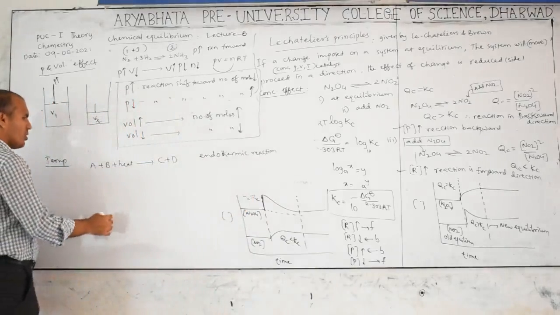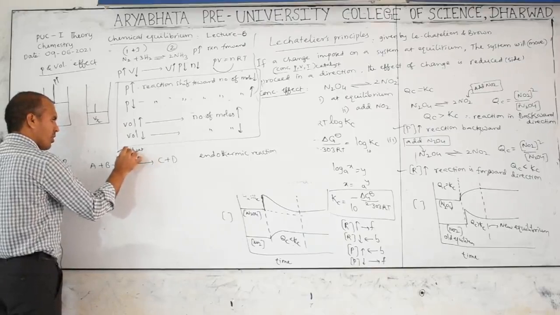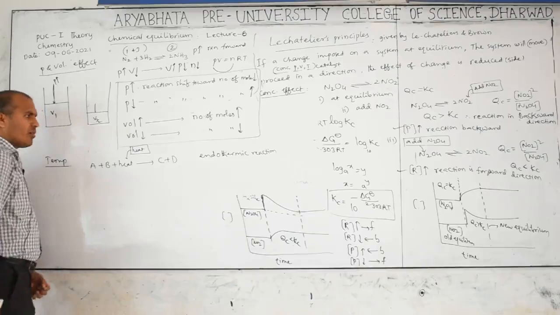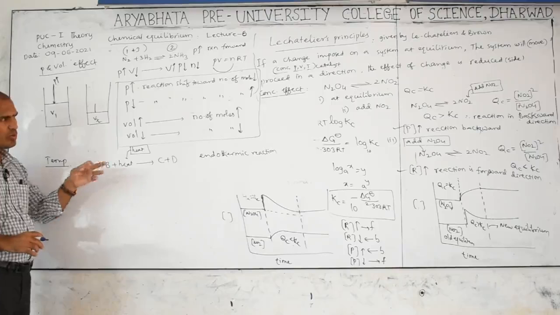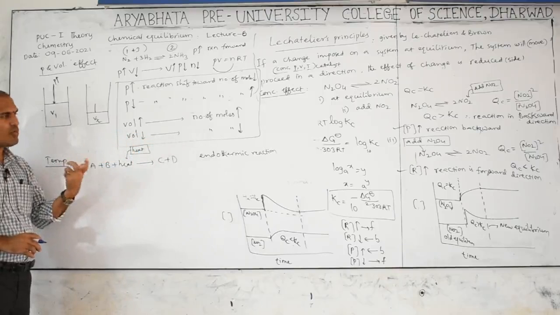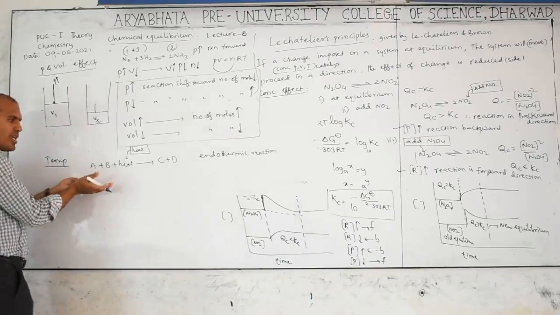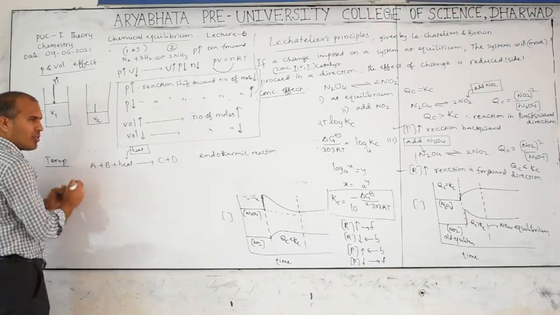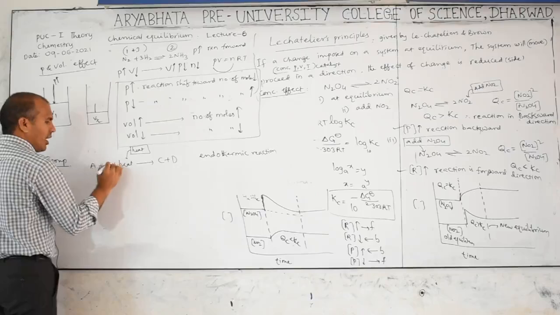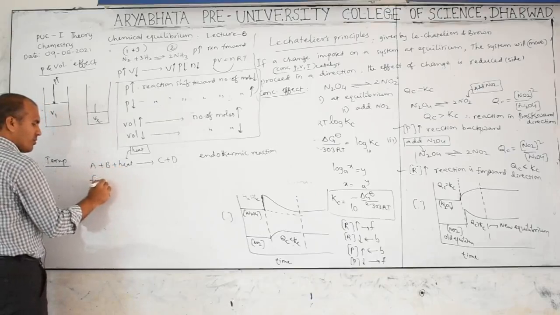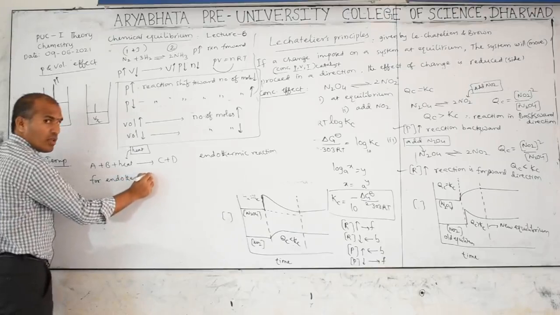Endothermic reaction. So once again, we are adding heat. When you add heat, since addition of heat is required for this reaction, it is similar to a reactant being added. So reactant concentration increases, meaning it shifts toward the forward direction. Therefore, for an endothermic reaction,